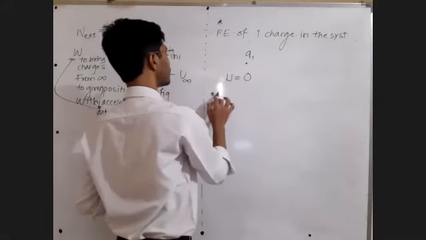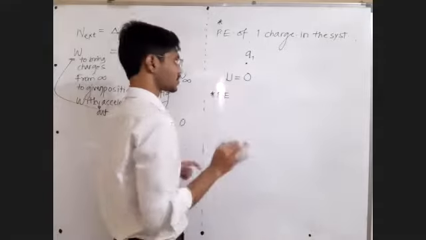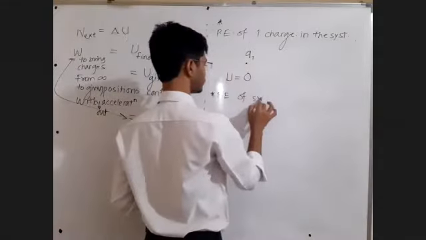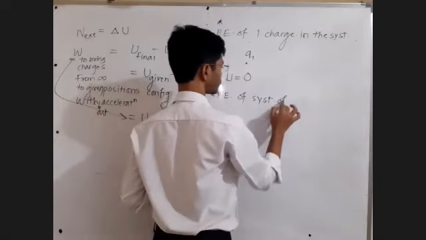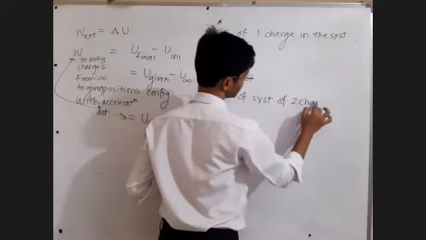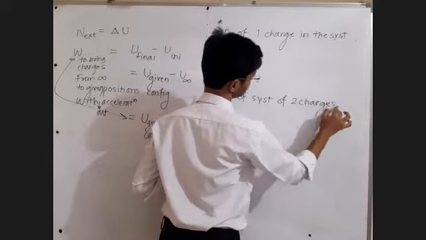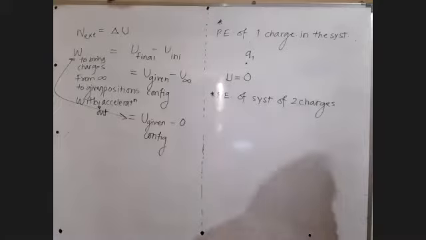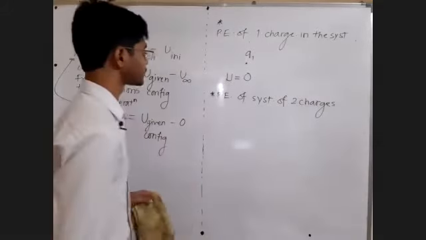Next, potential energy. Of course, electrostatic potential energy. Potential energy of a system of two charges. Okay, sir. Let's see. All right.